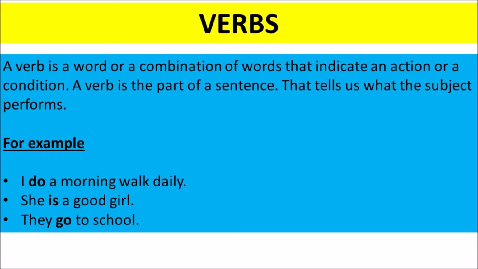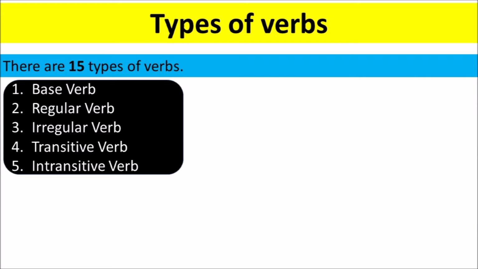Verbs. A verb is a word or a combination of words that indicate an action or a condition. A verb is the part of a sentence that tells us what the subject performs. For example, I do a morning walk daily. She is a good girl. They go to school.